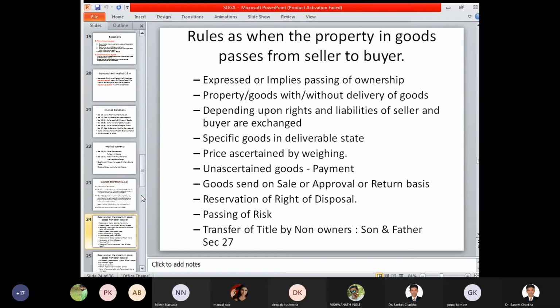Transfer of title by non-owner. If at any stage a particular product is identified for which there are non-owners, then based on the concept of non-owners also the property gets transferred from one person to another person. For example, a relationship between a son and father. A particular son goes to a particular shop, and based on his father's credibility, he purchases those goods and services. The credibility of the father is acquired, and based on the credibility of that particular father, the goods have been purchased.